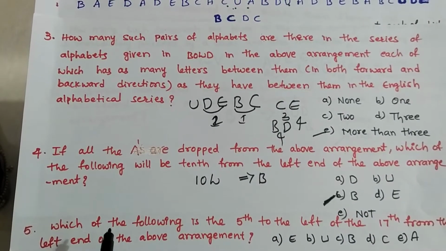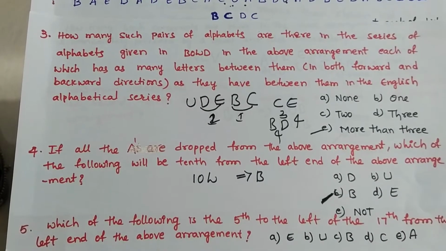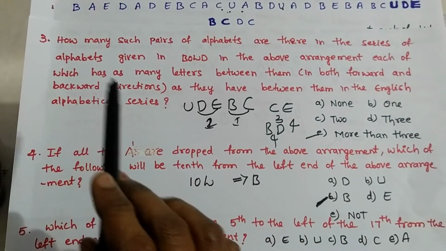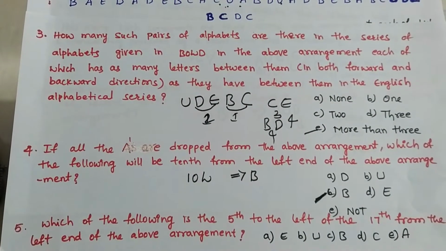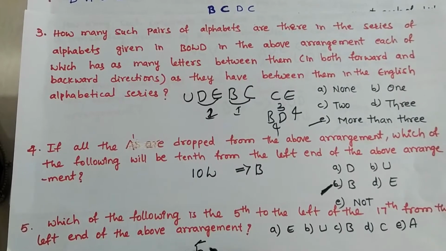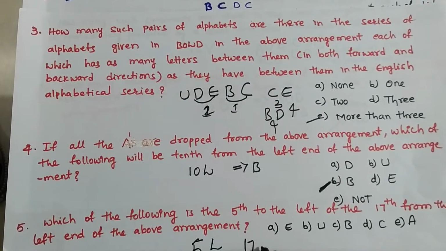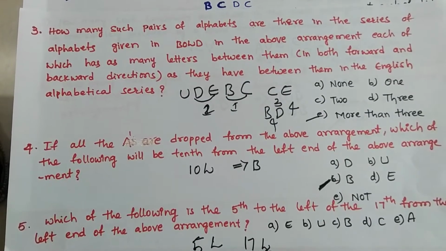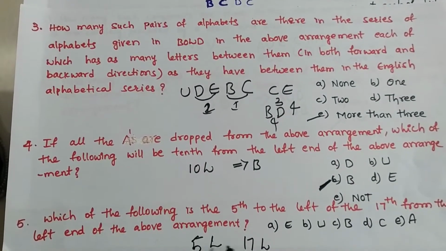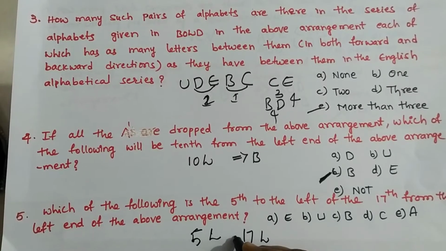Fifth question, which of the following is the fifth to the left of the 17th from the left end of the above arrangement? Look at the series. Fifth left and 17th left. Here both are in the same direction, so we should subtract.